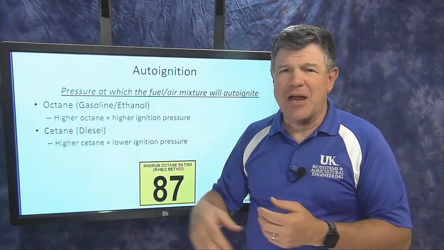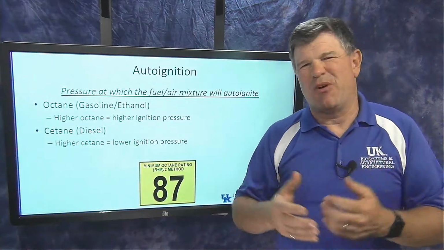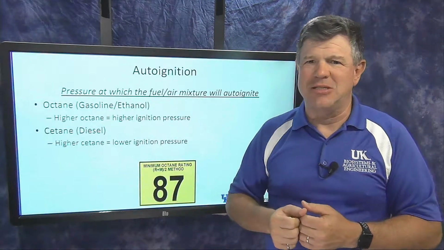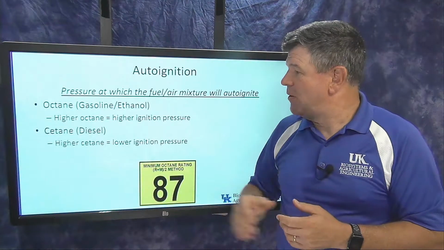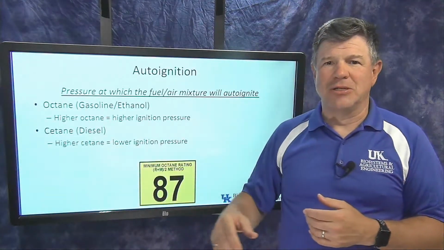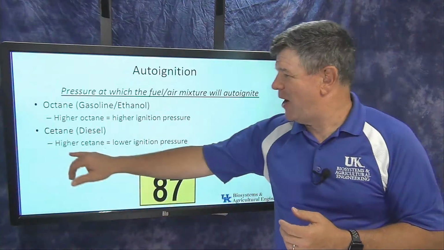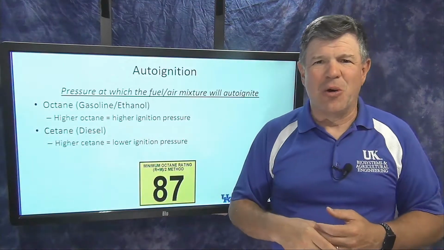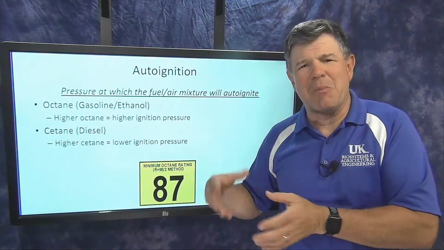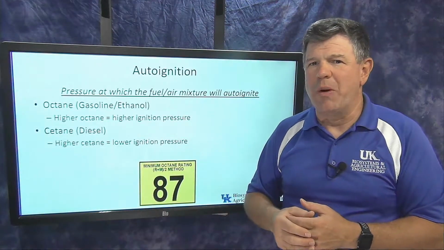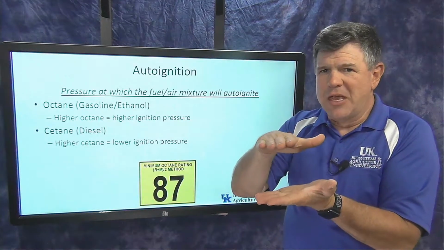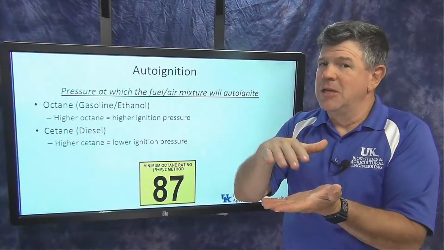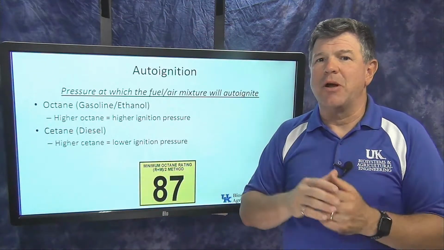Now, we have the same kind of thing for diesel fuel. It's not very common to talk about that. You don't see cetane ratings on a diesel fuel pump, but we do have the same kind of thing for a diesel engine, but it goes the opposite way. A higher cetane number is a lower ignition pressure. Again, we're going to come back and talk about these a little bit more, but that auto-ignition pressure is the key thing that differentiates between spark ignition and compression ignition engines.